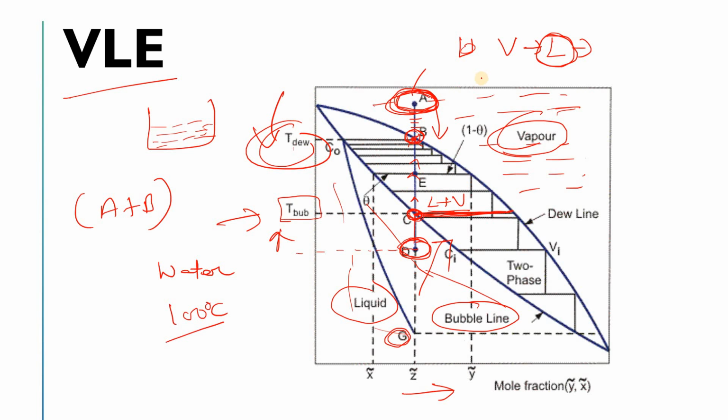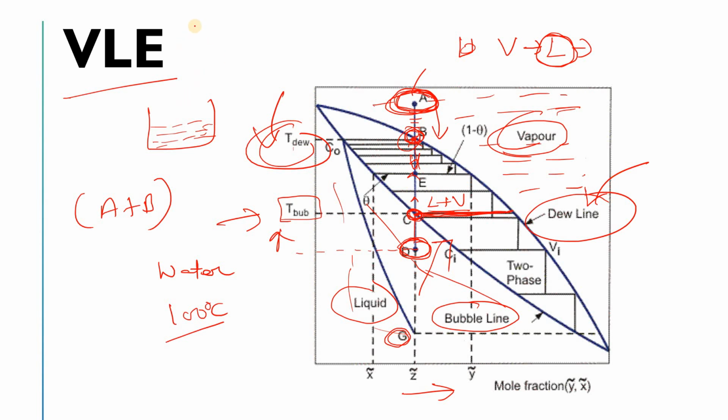Simply, when you reduce the temperature of the vapor, the point where the first drop of liquid forms is called the dew point. If you further reduce the temperature, condensation will occur. So from here the condensation has started, and that's why this is your dew line. This is very important when you are studying condensation. So dew point and dew line are very important topics.